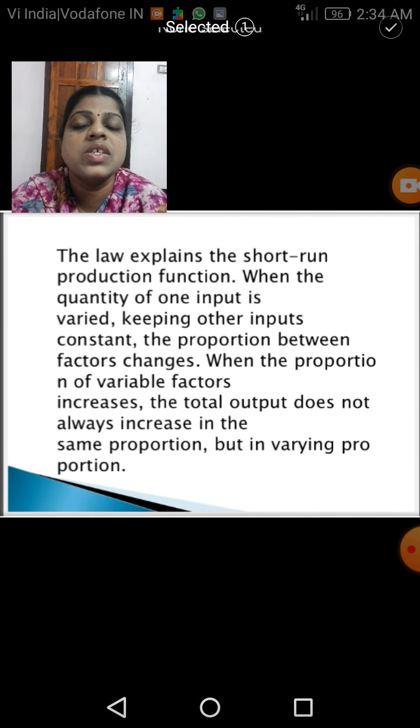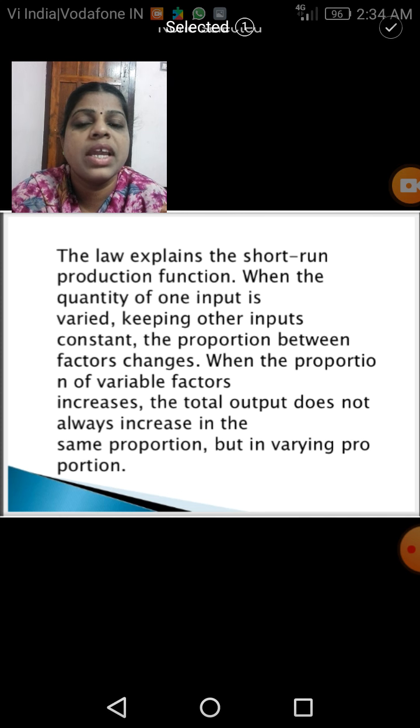And what is the theory? This theory asserts that when the quantity of one input is varied, keeping other inputs constant, the proportion between the factors changes. When the proportion of the variable factors increases, the total output does not always increase in the same proportion, but in varying proportion. This is actually what is meant by the law of variable proportions.